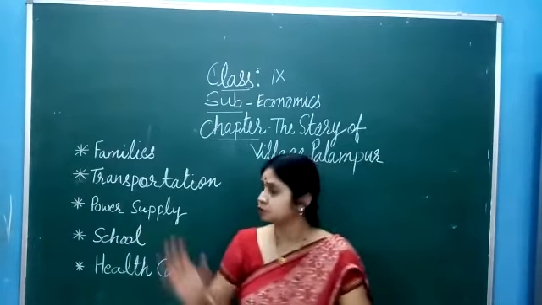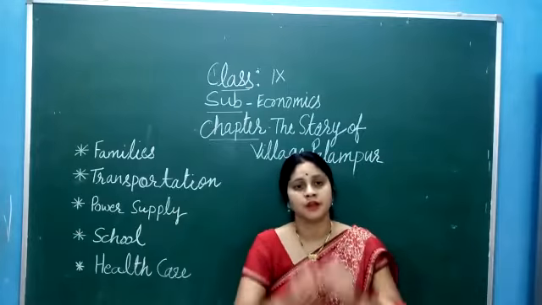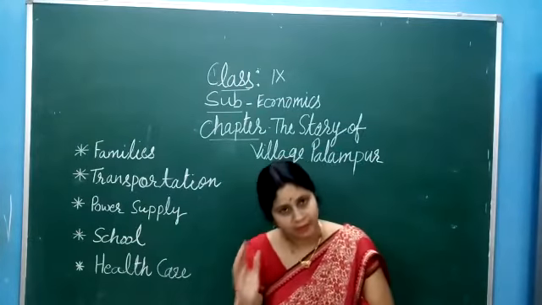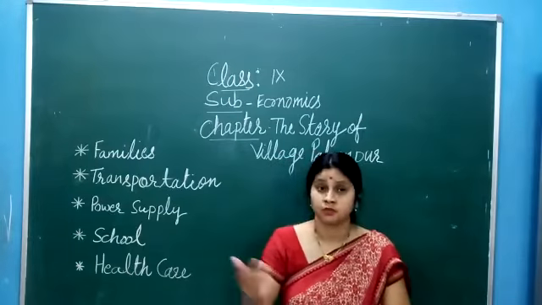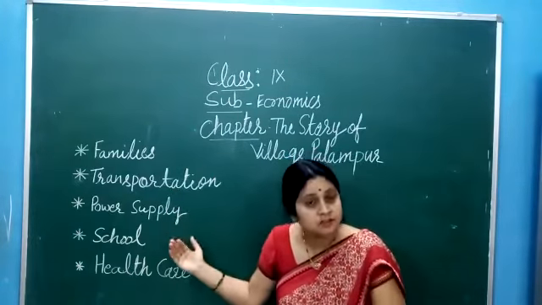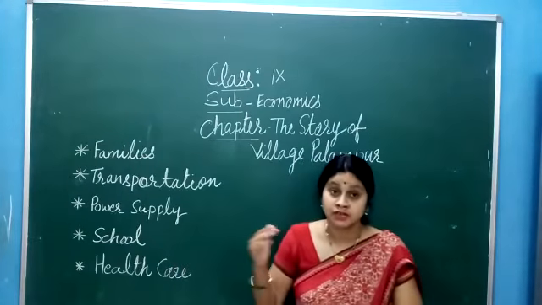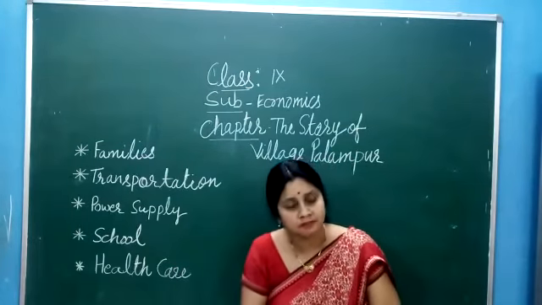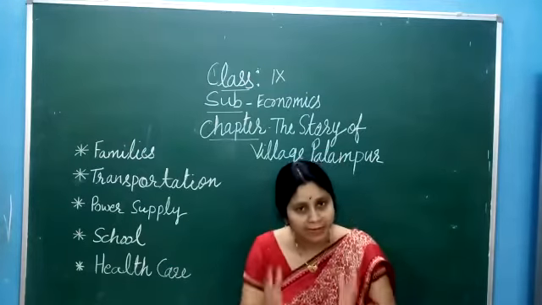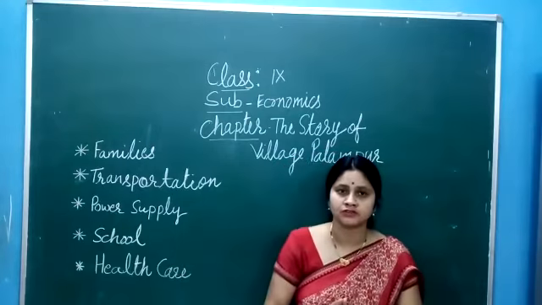So children, through these examples and this description, now you would be able to understand that this village is a well developed village, because good transportation facilities are there, good power supply and electricity facilities are there, educational facilities and healthcare facilities are appropriate. So you can say that this is a well developed village. Okay, so this is all about this particular topic.